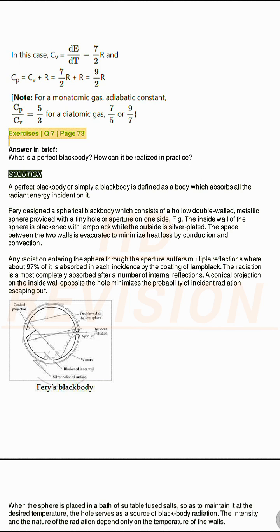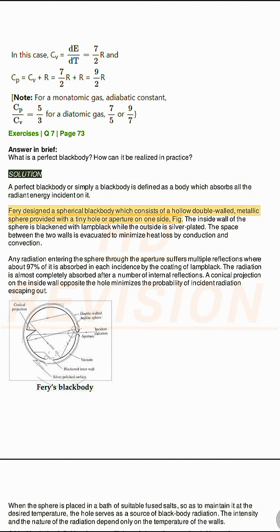Exercises Q7, page 73. Answer in brief. What is a perfect blackbody? How can it be realized in practice? Solution. A perfect blackbody or simply a blackbody is defined as a body which absorbs all the radiant energy incident on it.